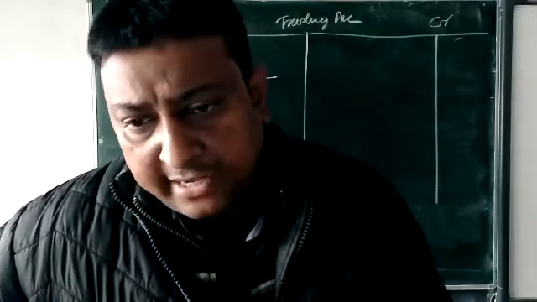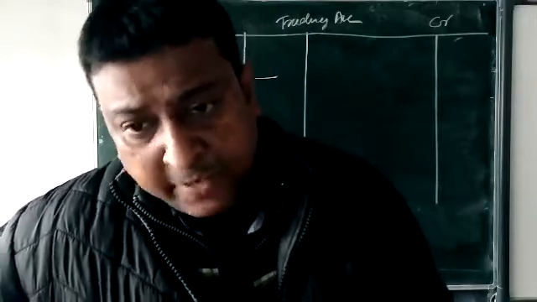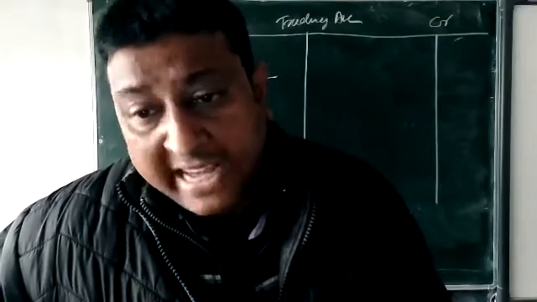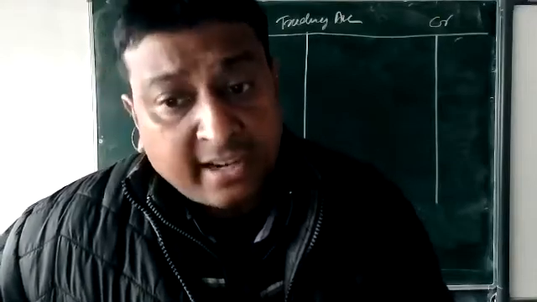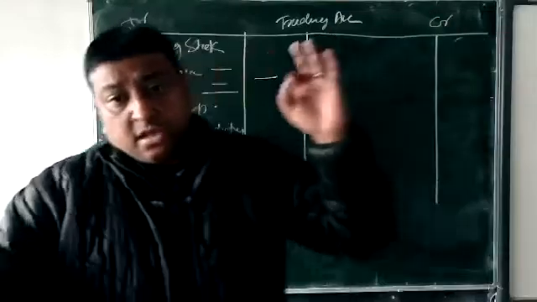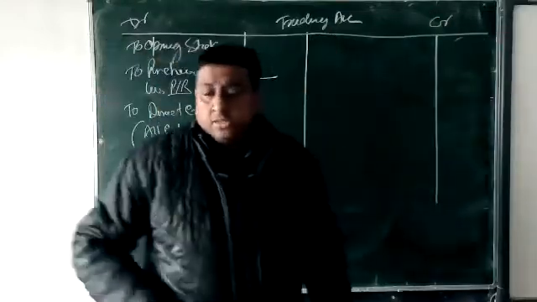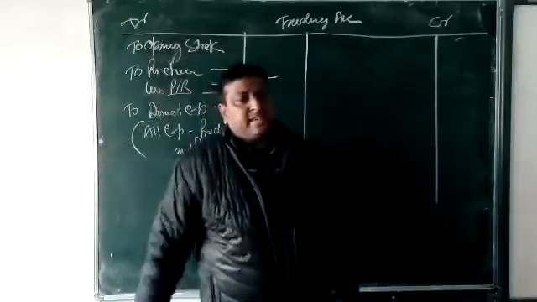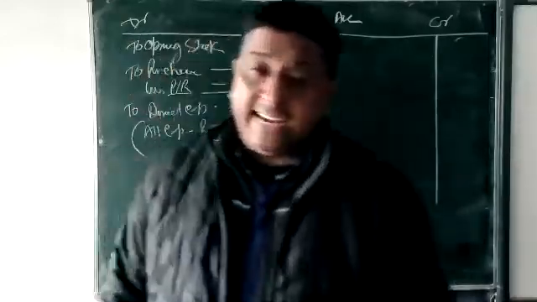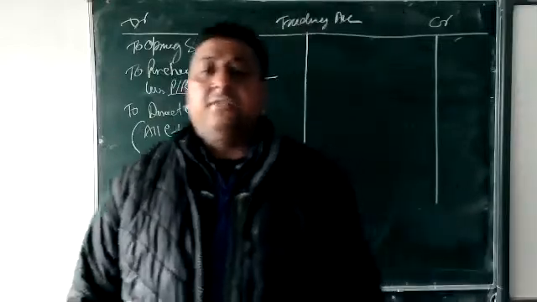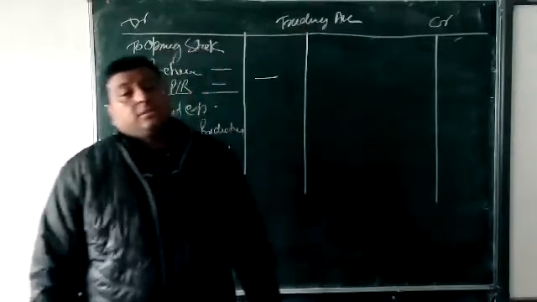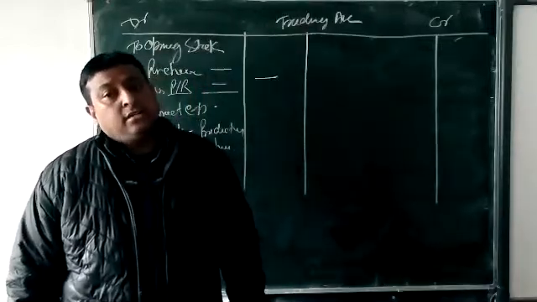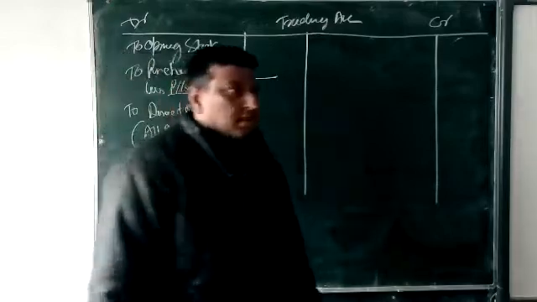Depreciation is not directly related with the business either, but office expense, office salary, carriage outward are directly related to business. In every business, this should be done. So, the expenses are of 2 types: direct and indirect. Indirect is divided into 2 parts, operating and non-operating. Okay, this whole thing is clear.